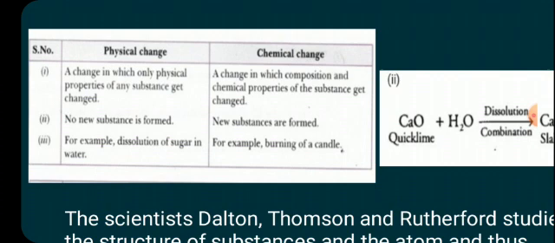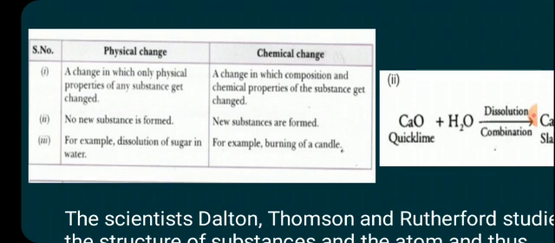Chemical change, a change in which composition and chemical properties of a substance get changed, and a new substance is formed. Water is formed from two constituent elements, hydrogen and oxygen. Hydrogen burns with pop sound and oxygen helps in burning. When hydrogen and oxygen combine chemically, water is formed which is used as fire extinguisher. So here composition and chemical properties of substances get changed and new substance is formed.